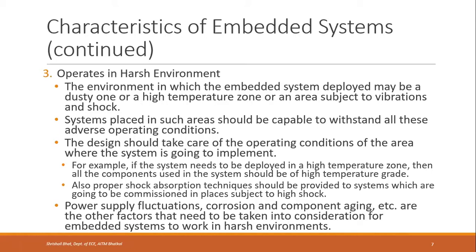Like sometimes, we might use embedded systems in a very hot place, maybe regions near the equator, or some extremely cold places like near the poles, or maybe some desert. If you are using them in ships, there will be too much heat as well as humidity, because of the seawater, right? And the coastal region has a different environment or weather compared to some region, maybe on the hills, right? So it should operate in all these conditions, and depending on where you are deploying, we can use those types of materials to build the embedded systems, right?